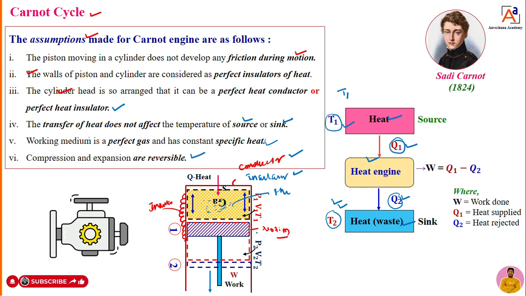The piston goes through two processes, expansion as well as compression, but these are reversible. These are the assumptions made by Sadi Carnot while developing the engine, which is popularly called the Carnot engine.